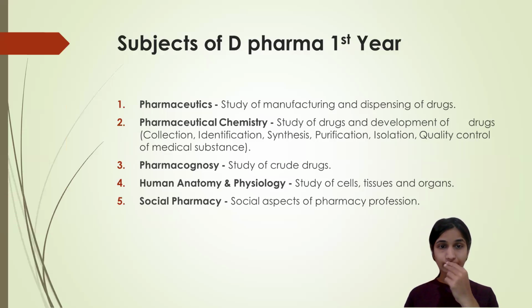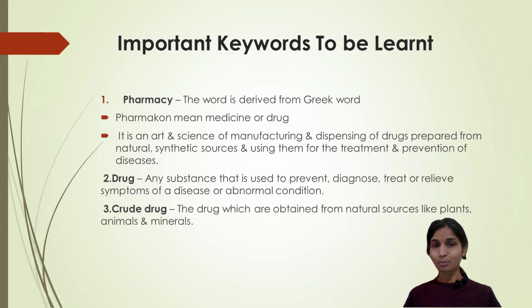And our next thing is pharmacognosy. As I have said in the previous slide about the crude drug, it is most important to learn about crude drugs, right? It is any substance which is obtained from natural and synthetic sources, or we can obtain from natural and modify it into synthetic, and use those drugs.